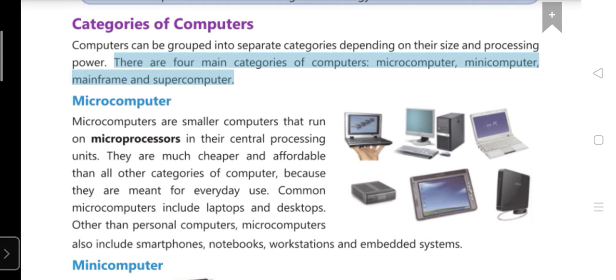What is a microcomputer? What you are using in daily life depends on the central processing unit, meaning a CPU. You are using a laptop, mobile phone, smartphone, tablet, the computer system. All these things come under the microcomputer. Microcomputer means you can say that the fifth generation computer will come in the first category, that is a microcomputer. So some things you have to remember.